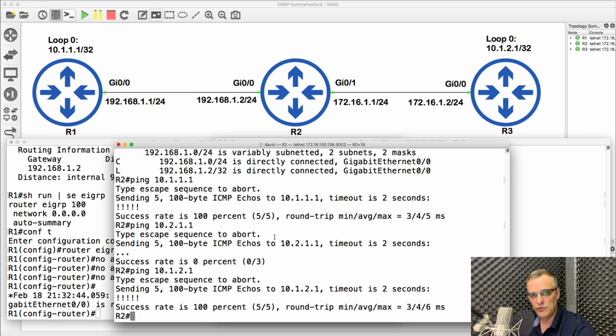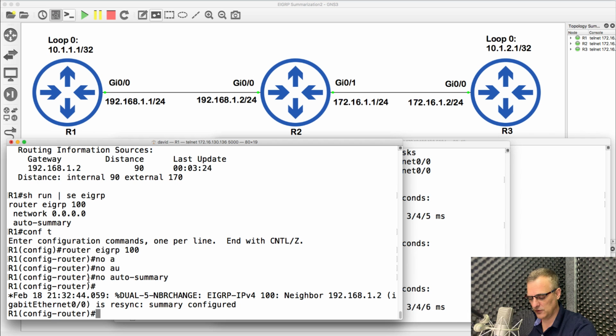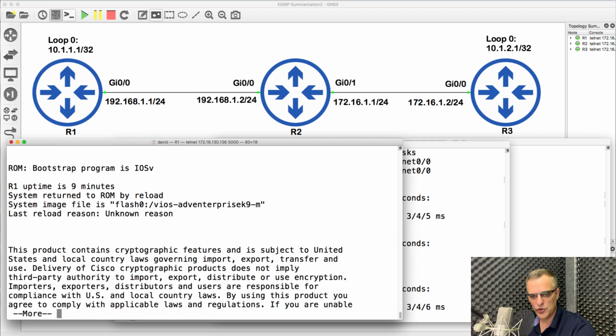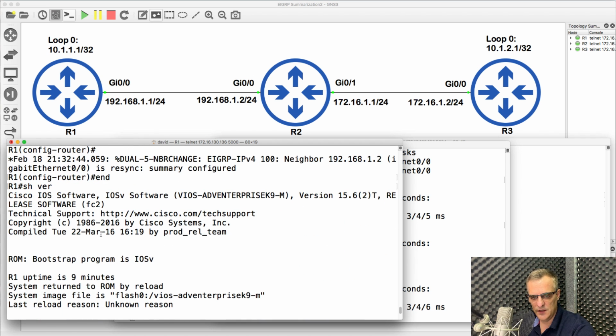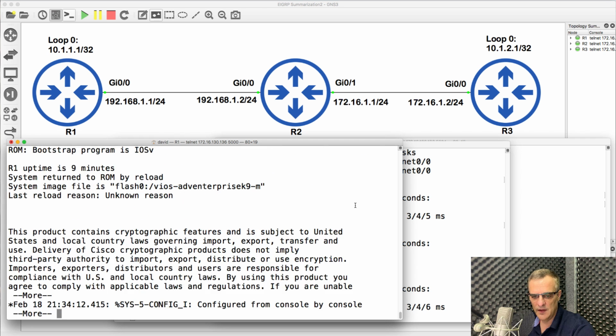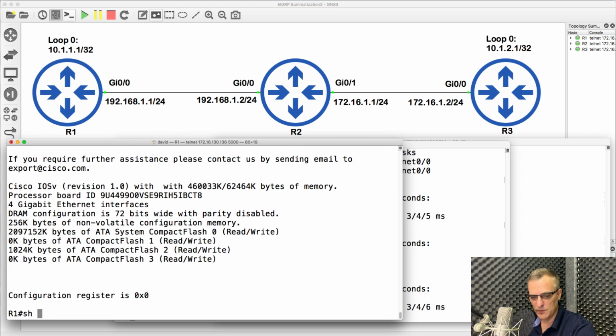Routing protocols such as RIP and EIGRP, depending on which version you're using, will automatically summarize. So you need to disable automatic summarization. This version of operating system is 15.6.2T. This version of operating system does not automatically summarize by default.